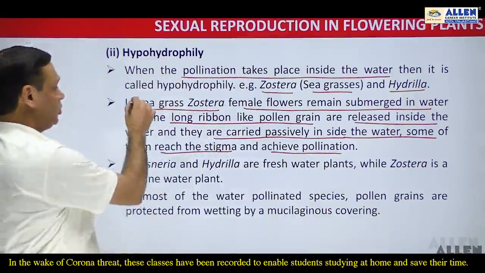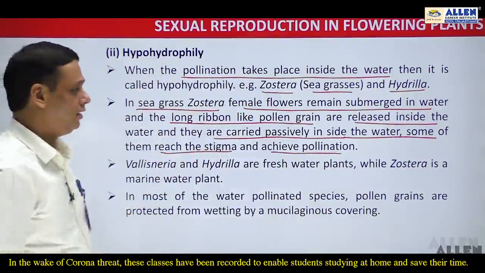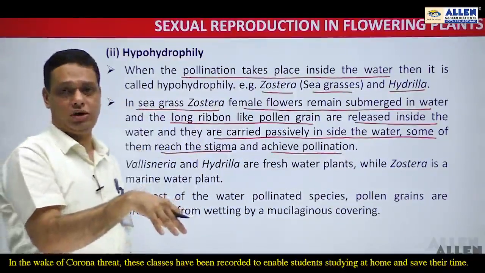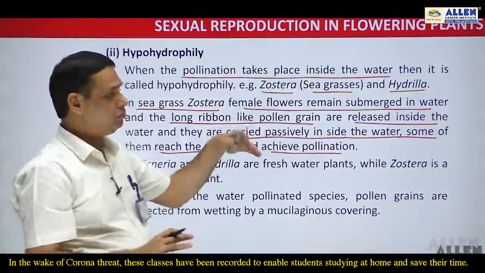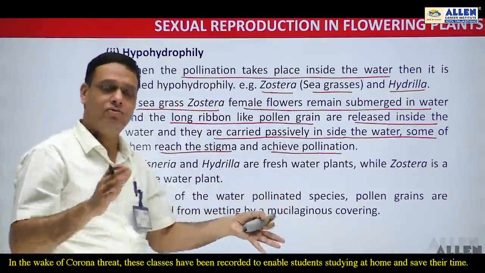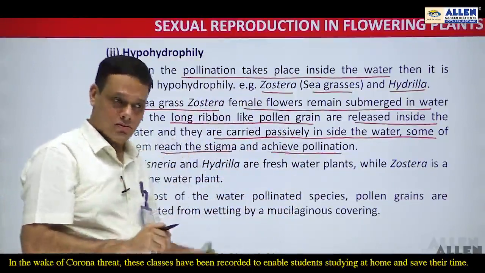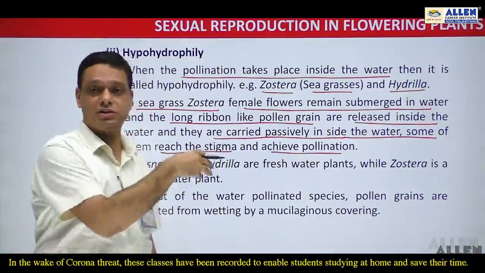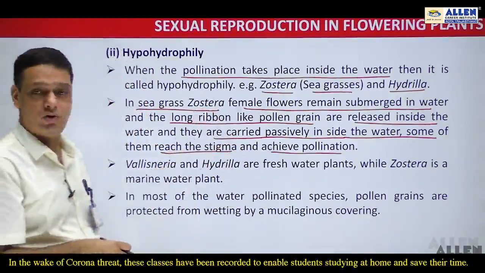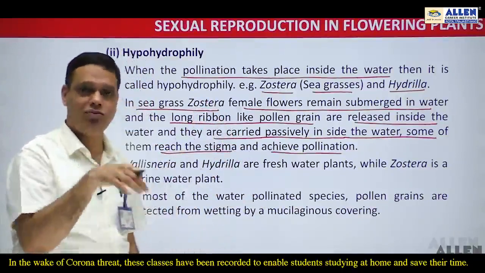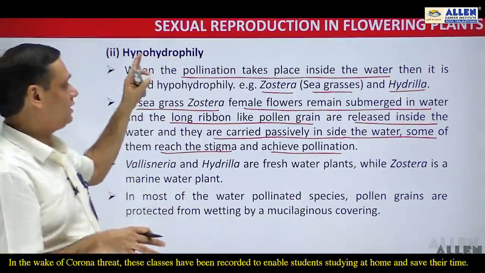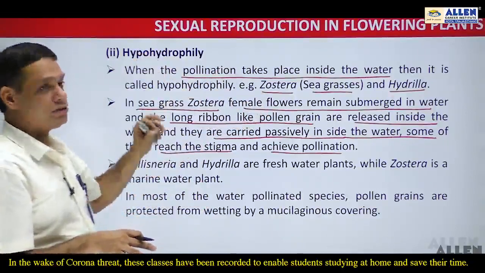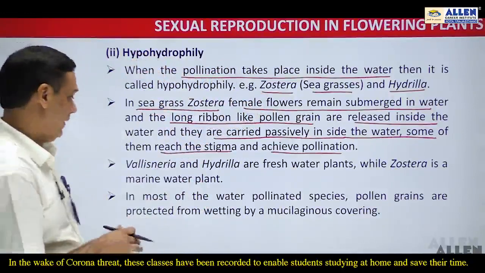So in the case of Zostera or in the case of Hydrilla, the flowers remain submerged inside the water, and when the pollen grains are released inside water and float passively towards the stigma of the female flowers, they achieve pollination. But the pollination in these cases, Zostera and Hydrilla, occurs inside the water. That's why we can say that in sea grasses, that is Zostera, and in Hydrilla, the pollination is said to be hypohydrophily.